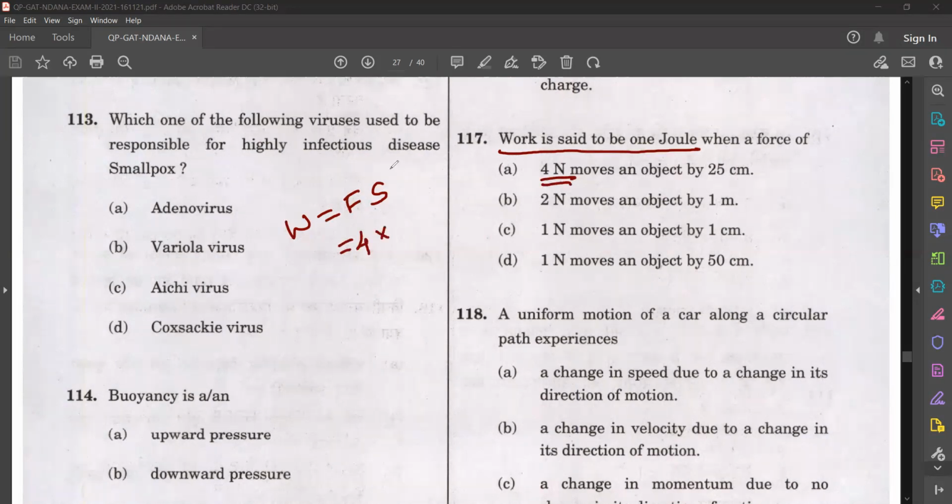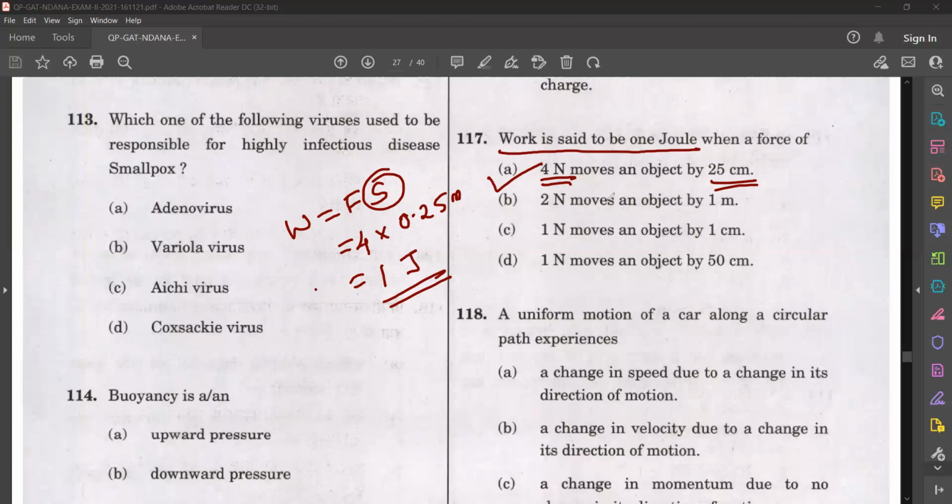So force is 4. Displacement is 25 centimeter, that means 0.25 meter, isn't it? So 4 Newton into 0.25 meter, what you get? You'll get 1 joule. So that is the correct answer. So only we need the basic equation, W is equal to Fs.